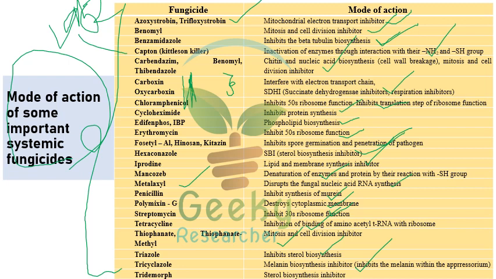The mode of action of tricyclazole is that it is a melanin biosynthesis inhibitor, inhibiting melanin within the appressorium. This tricyclazole is the specific fungicide recommended for the management of rice blast. What is the specific fungicide recommended for rice blast? Tricyclazole. Not only tricyclazole, edifenphos and iprobenfos are also recommended for the management of rice blast.